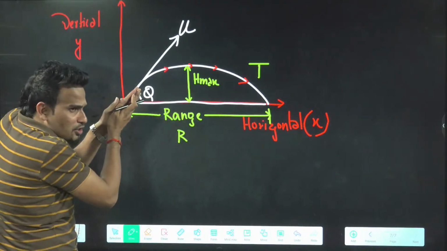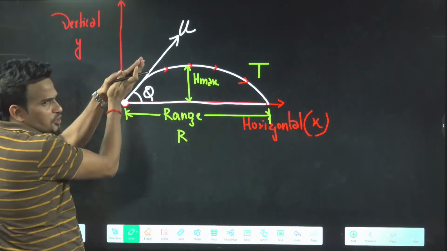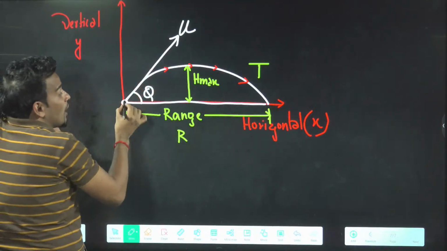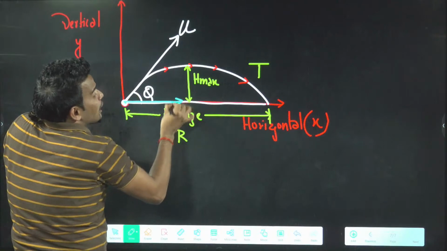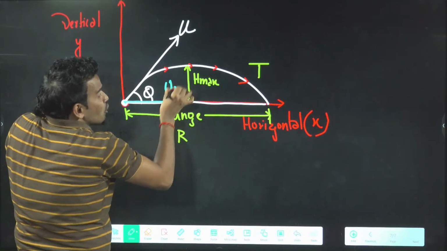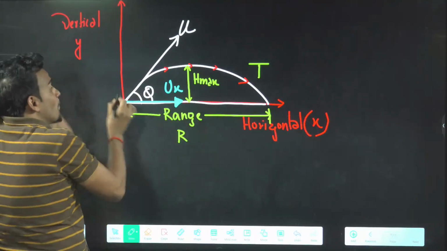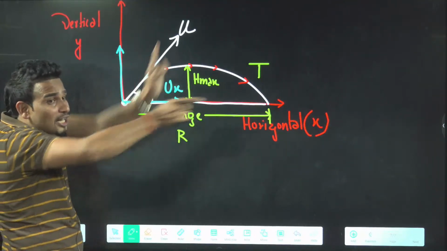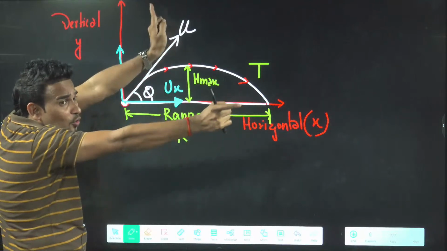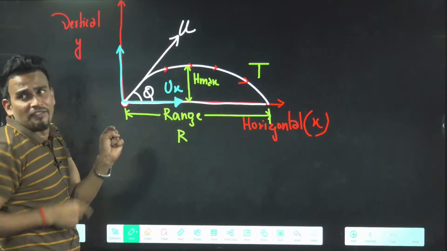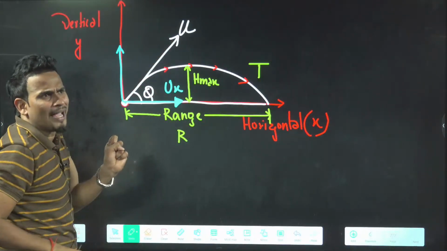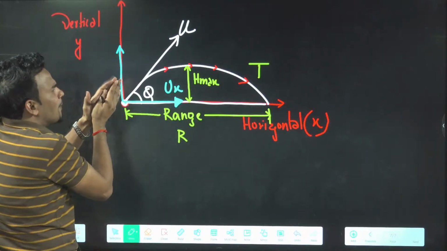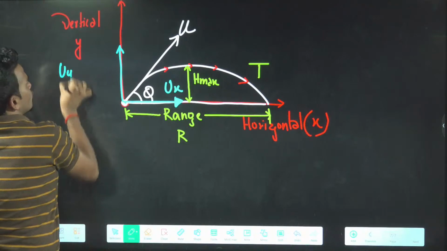Because the initial velocity which you are giving, this velocity will have two components. This is u. It will have some component in the horizontal direction, ux, and some component in the vertical direction, uy. That's why it is traveling in both. In horizontal also going, in vertical also going, because you have thrown with some angle. That is the meaning of oblique projection. You have thrown at some angle, so velocity will have both components, ux also, uy also.